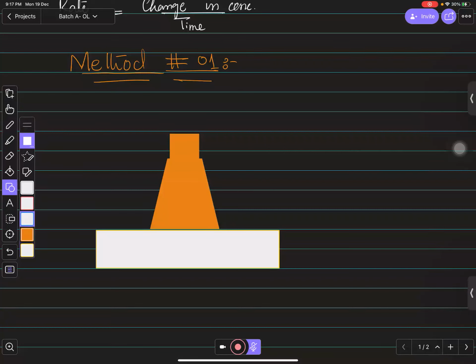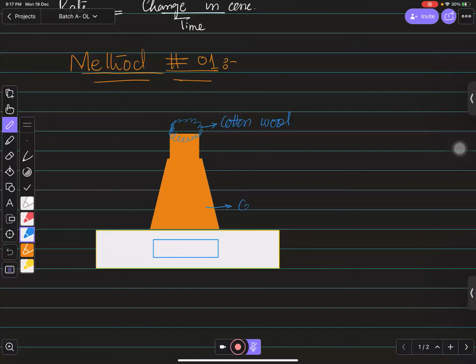And on the weight balance we have over here a reading column where we have to check the reading, mass changes, right? And along with that we need to make sure of a cotton wool over here. This is the cotton wool, right? So the liquid could not escape from there and only gas can escape, right? And this is the conical flask, and this is the digital balance, to measure the mass.